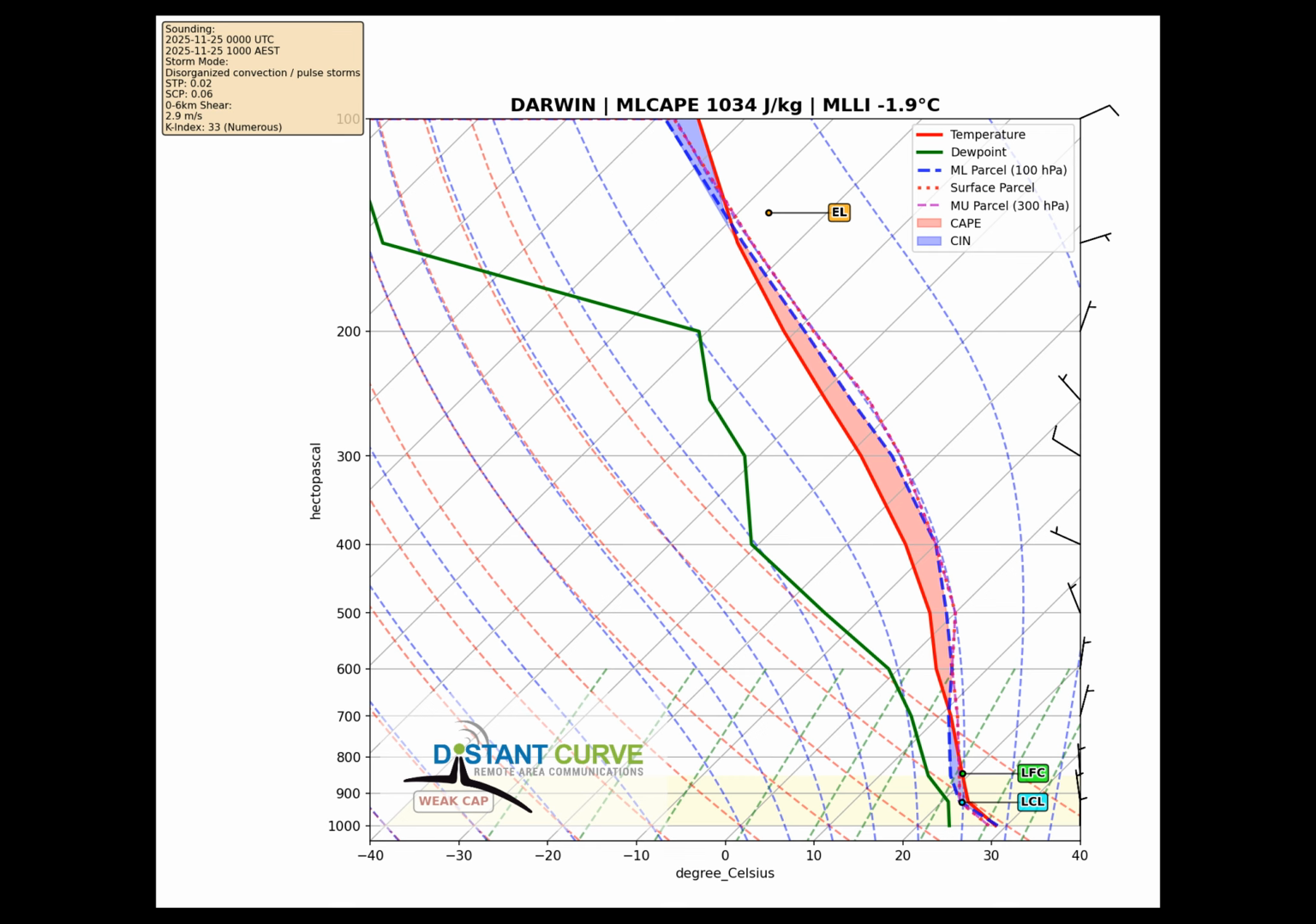Looking at tomorrow's late morning forecast from the GraphCast model, that's midnight UTC, around 10 or 11 a.m. local time. This shows how the atmosphere will be set up heading into the afternoon heating period. Notice the temperature and dew point profiles. This baseline structure tells us what ingredients will be available as the day progresses and the sun does its work.